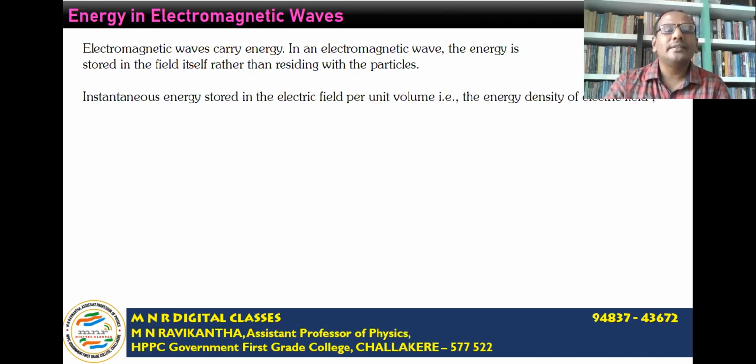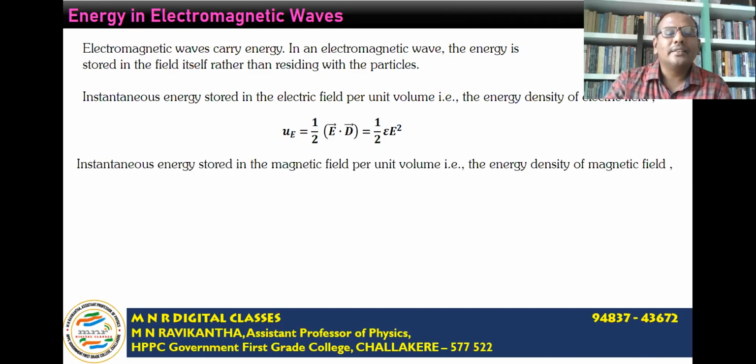The instantaneous energy: as we know, in electromagnetic waves, energy exists in two forms, in the form of electric field and in the form of magnetic field. The instantaneous energy stored in the electric field per unit volume, that is, the energy density of the electric field, is given by U suffix E is equal to half of E bar dot D bar, where E bar is the electric field vector and D bar is the electric displacement vector. If we substitute D is equal to epsilon naught E or epsilon E, then it comes out to be half of epsilon E square, the general expression.